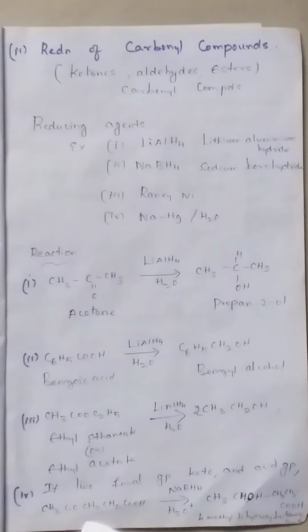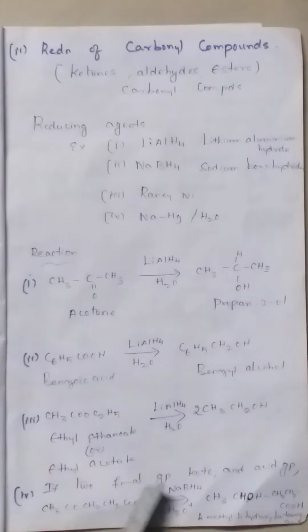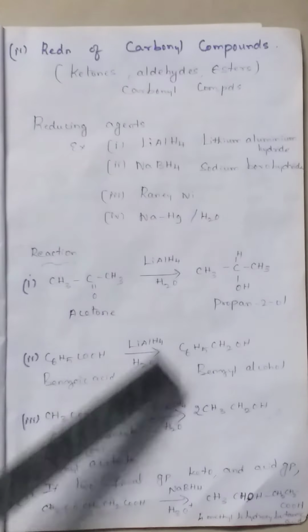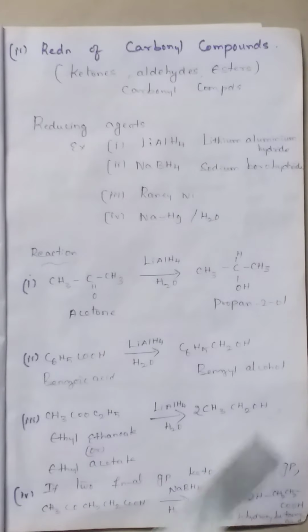Suppose any compound contains 2 functional groups, that is, a keto and an acid group. See, in this molecule, the CO group is a keto group and the COOH group is the acid group. If both groups are present, we have to use a specific reducing agent, sodium borohydride. For the above three reactions, we use lithium aluminium hydride. If the compound itself contains two functional groups, we have to use sodium borohydride.